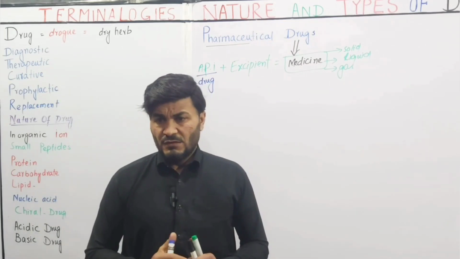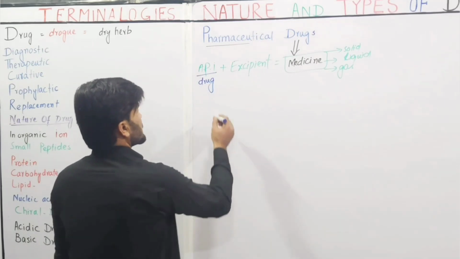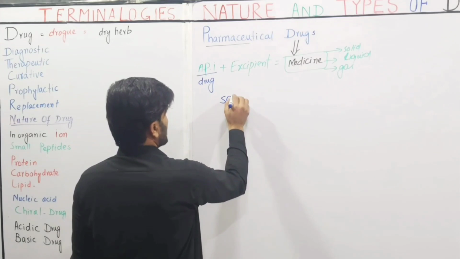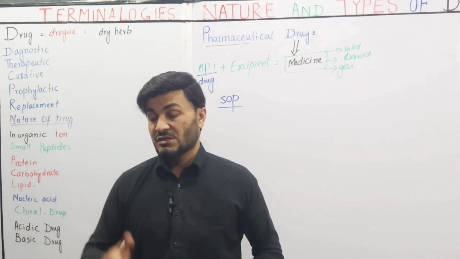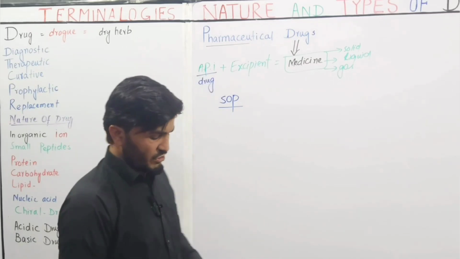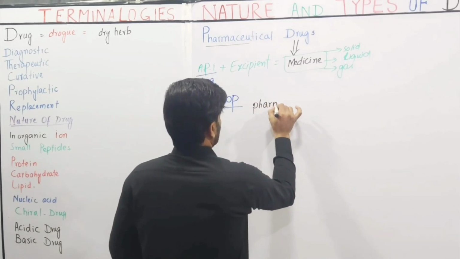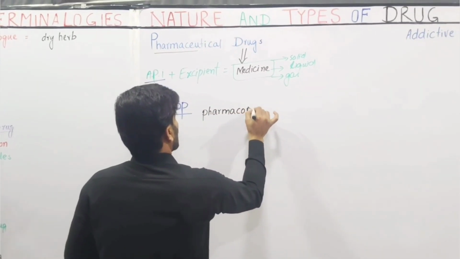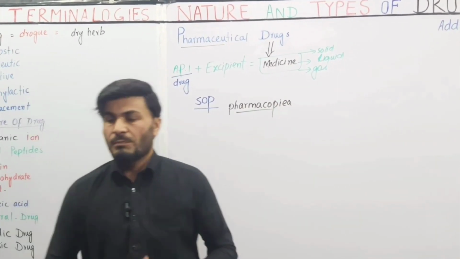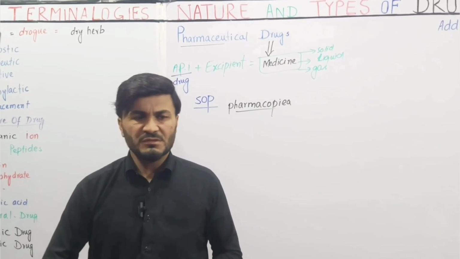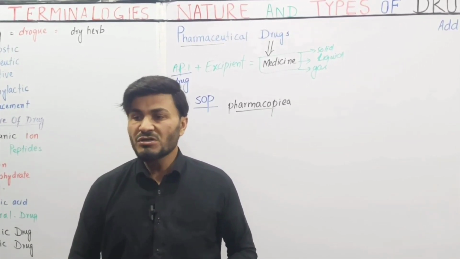All these processes are carried out according to the pharmaceutical SOP mentioned in the standard books of medicine, the standard official books, and these books are called pharmacopoeia, which are official books written and published under the strict observation of the government agencies of the respective countries.